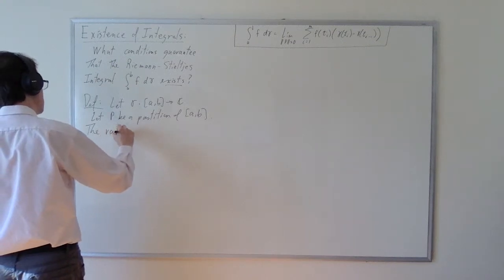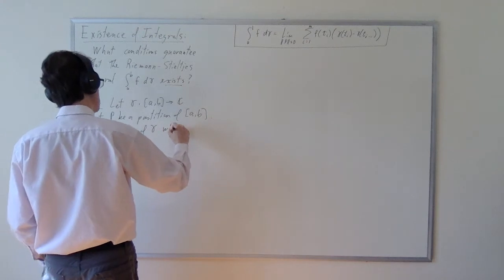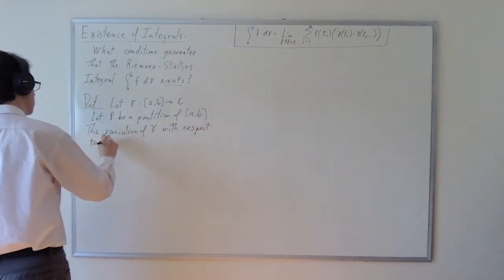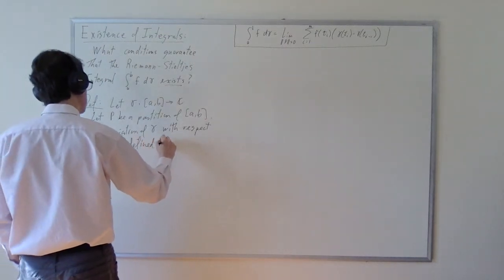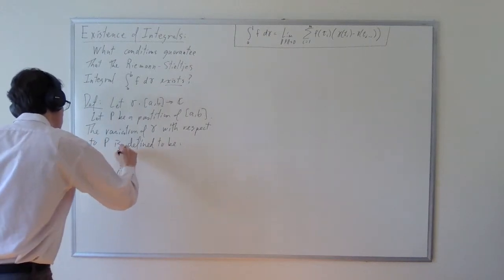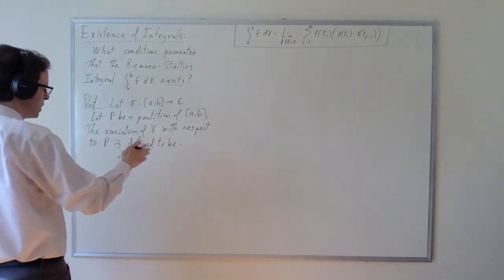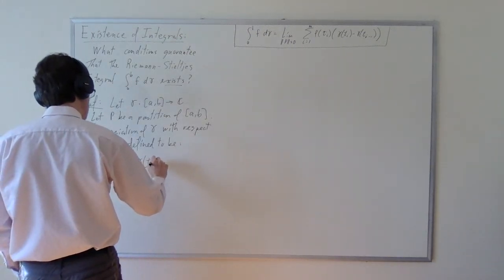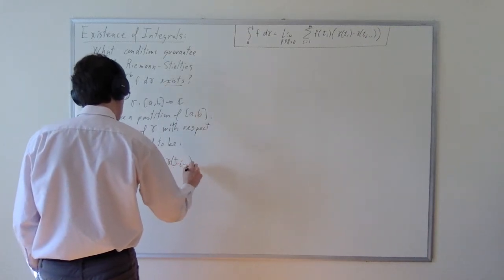So the variation of gamma with respect to P is defined to be the summation i equals 1 to m, that is for the number of points t_i, of gamma of t_i minus gamma of t_i minus 1.